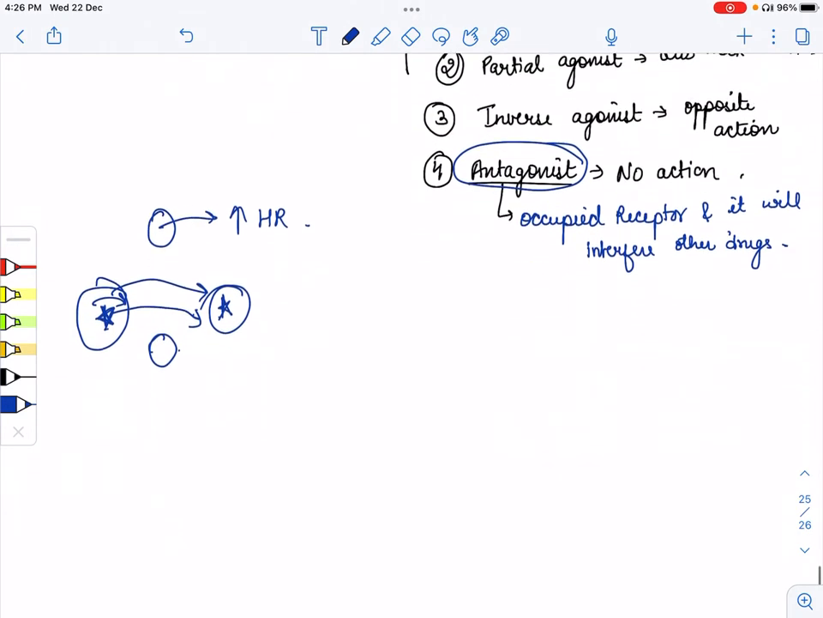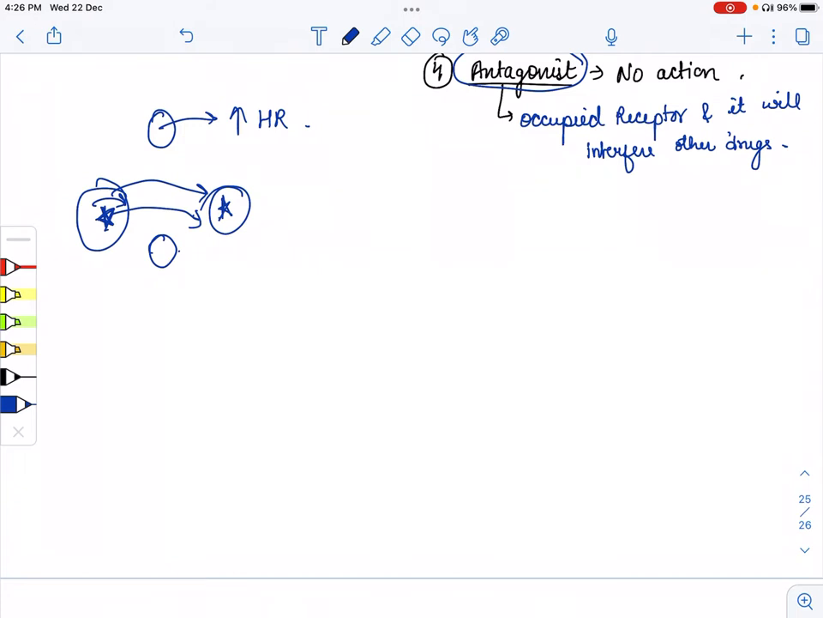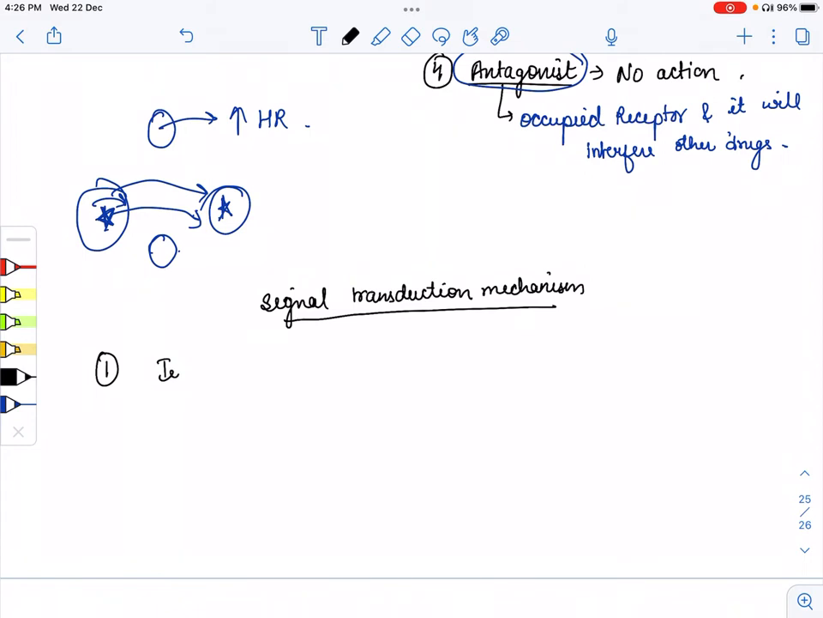Now after this we have the signal transduction mechanism. What do we mean by signal transduction mechanism? In this we have some receptors. The first one is the ionotropic receptors, in which ions play the important role. They act as receptors and they are the fastest acting receptors. Please remember that ionotropic receptors are the fastest acting receptors.